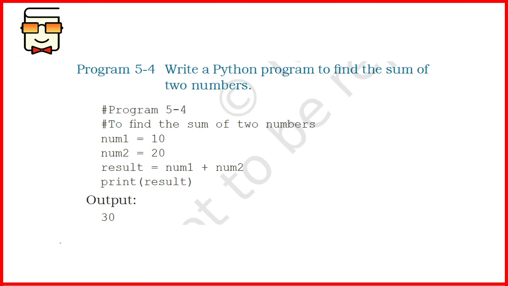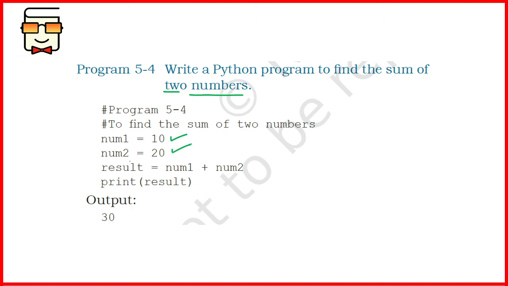Now coming to the next program, this program asks you to find the sum of two numbers. Before writing these programs, you must know how many variables you are going to need. Since there are two numbers, you need two variables, each of which will store one number. So num1 is the first variable that stores the first number, which is 10.